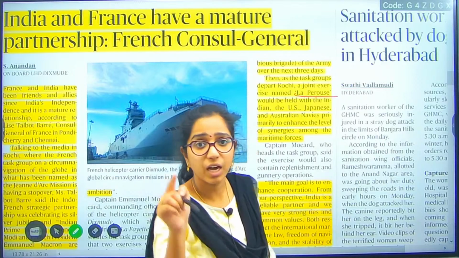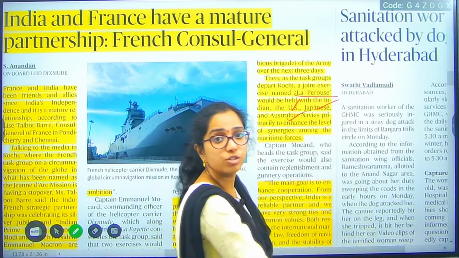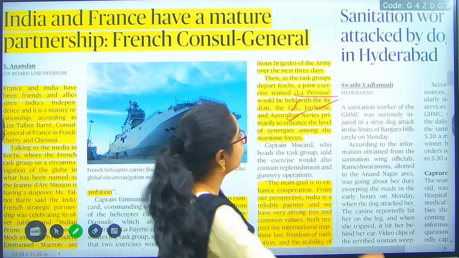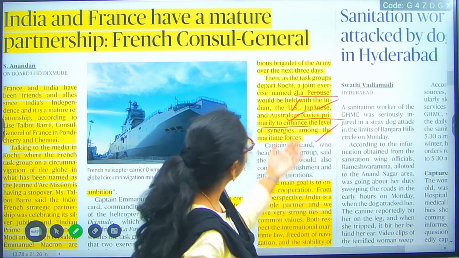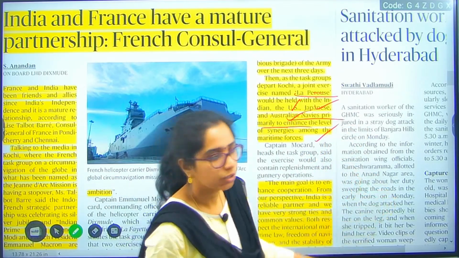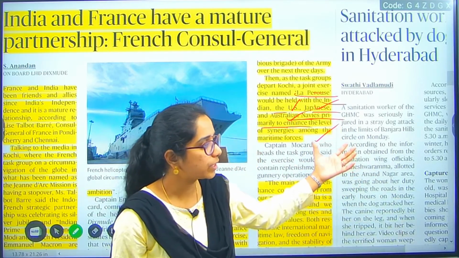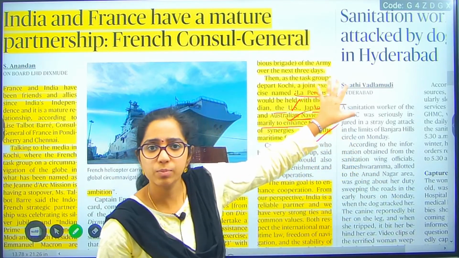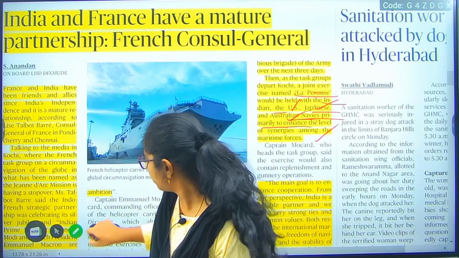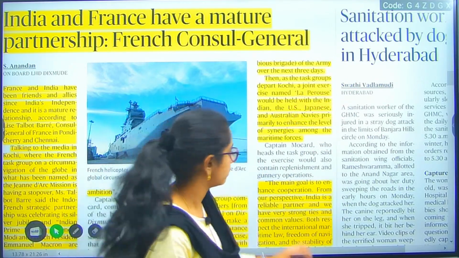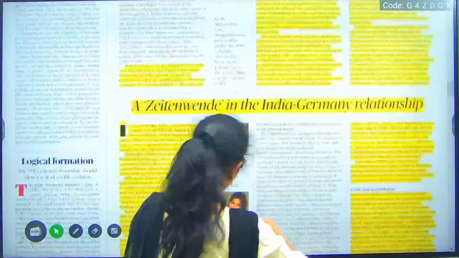La Perouse, and the countries involved in this are the US, Japanese and Australian navies. So three countries will be included in this task, and it will be a joint exercise. India is also a part of it. So the Indian, US, Japanese and Australian navies will be involved. Okay, thank you Ramchandra. These countries will jointly have the La Perouse exercise. Remember, those countries can be directly asked in your prelims. This is part of your GS3, not international relations.